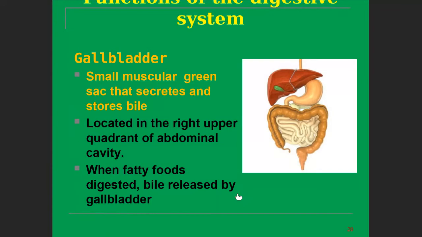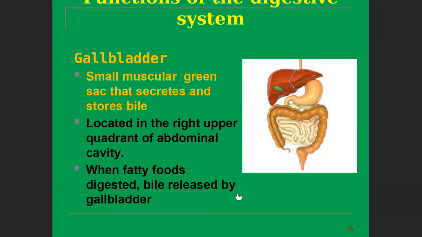The gallbladder is a small, muscular, green sac-like structure that secretes and stores bile, and is located in the right upper quadrant of the abdominal cavity.